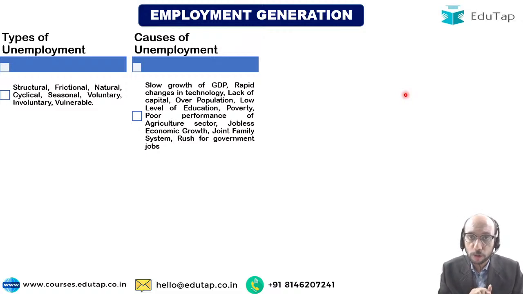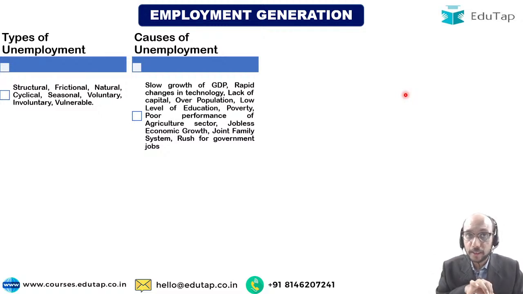One, slow growth of GDP. Since the GDP is growing slow, the production is not increasing. If production is not increasing, employment will not get created. If employment is not getting created, that will lead to unemployment. Rapid changes in technology, right? Many a times technology becomes such that it does not generate as many jobs. So rapid changes in technology is a problem, and technology replacing human efforts is a problem.